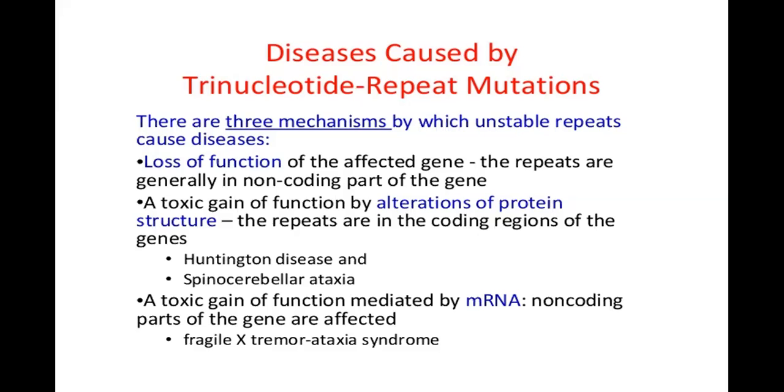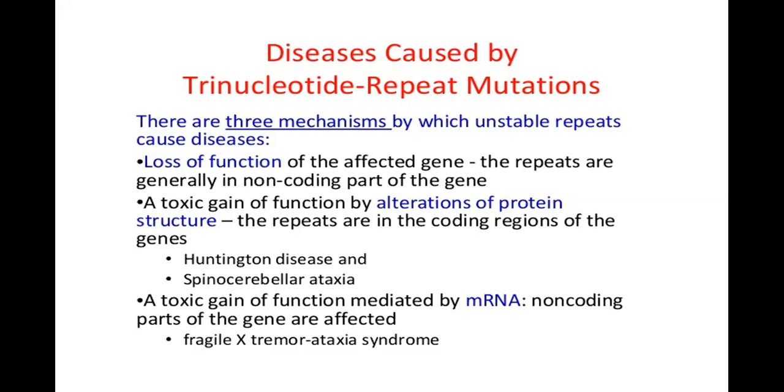So, how are the trinucleotide repeat mutations causing disease? Because of the three mechanisms: loss of function of the affected gene. The repeats are generally in non-coding parts of the gene, so there is going to be loss of function of that gene, which will manifest the disease. Or there can be a toxic gain of function by alteration of protein structure.